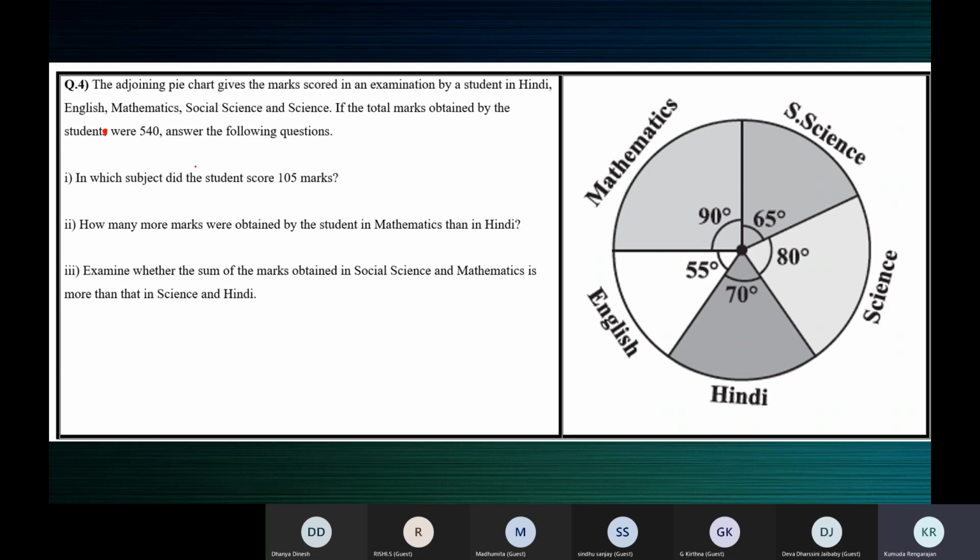It is not the maximum marks. All right. In which subject did the student score 105 marks?